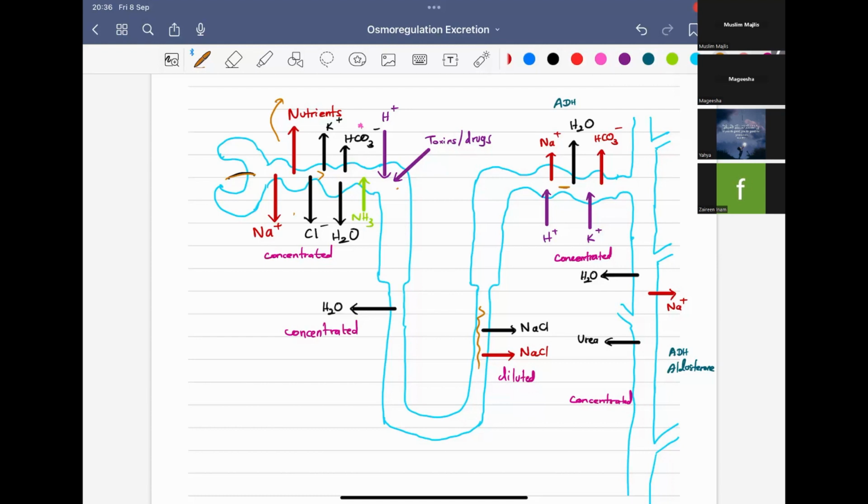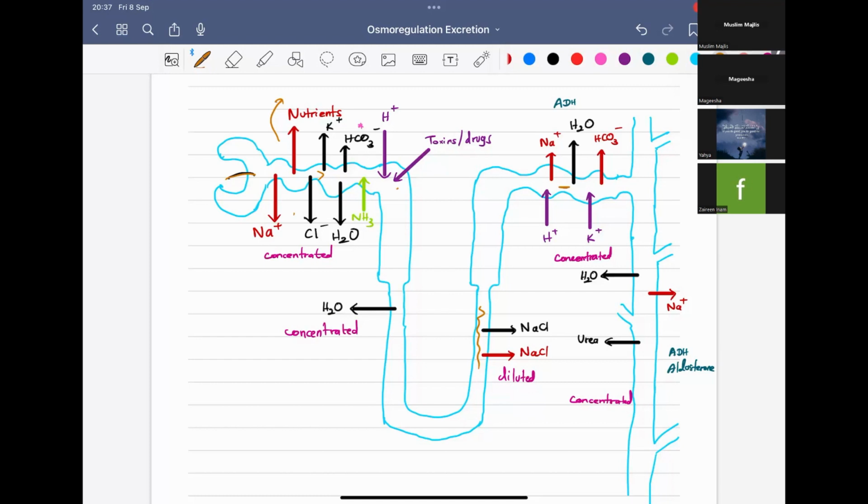Okay, so the distal tubule will also contribute to the pH regulation by some secretion of H plus there, also absorption of HCO3 minus. They haven't told if it is active or passive, but in the picture they have given in your resource book, I found it is passive, so that's why I have given the color of passive. Active.